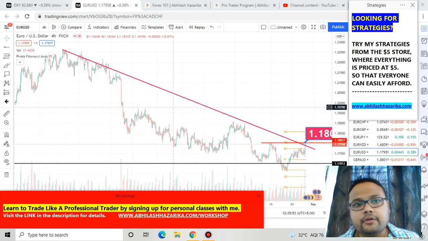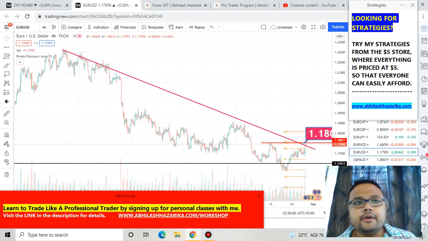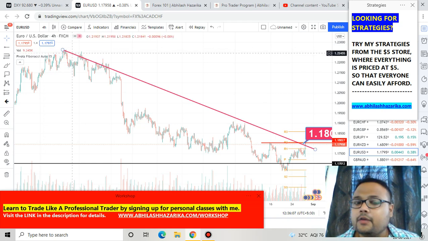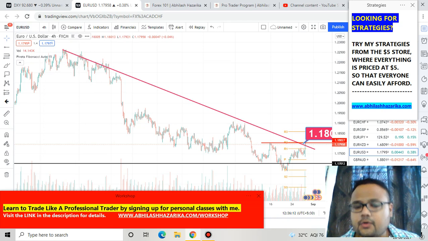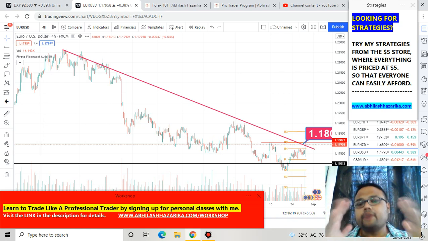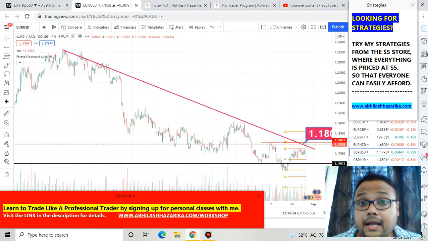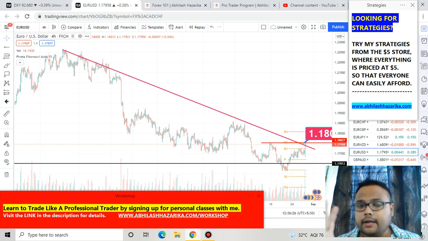In this market of Euro USD, we have this trend line which is acting as a strong resistance. You can see that whenever the market was trying to go up, it was facing selling pressure from above. Whenever the market tried to go up, this trend line was always present and never allowed it to go up. If you do not have this trend line on your charting platform, my dear friend, I request you to draw it so that you can understand the market better, do proper analysis and take a proper trade on Monday.